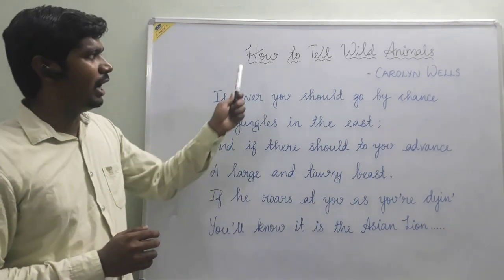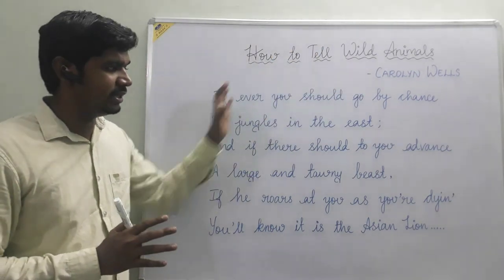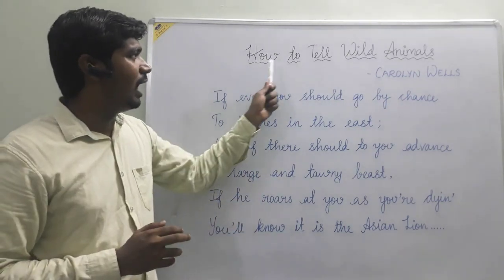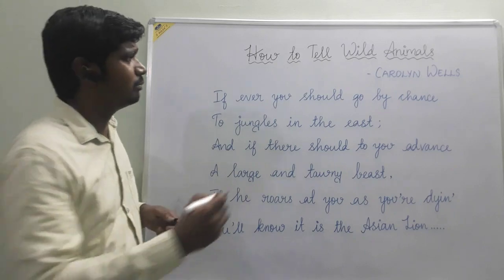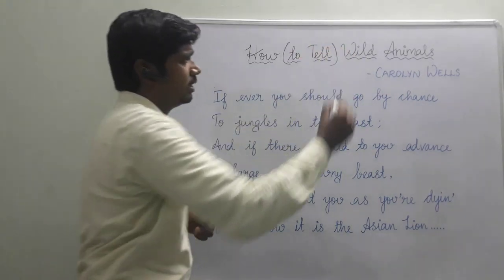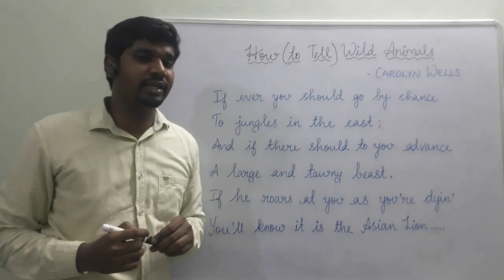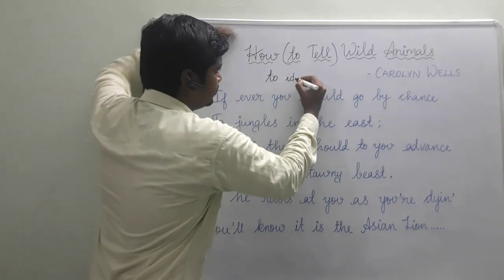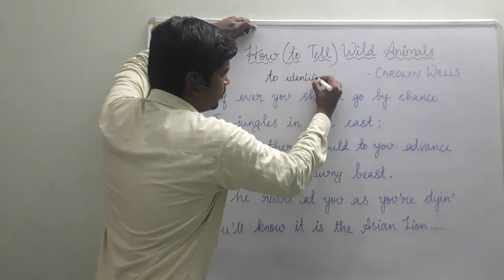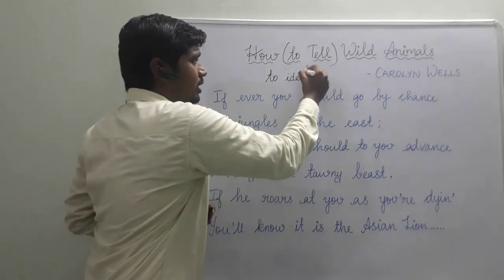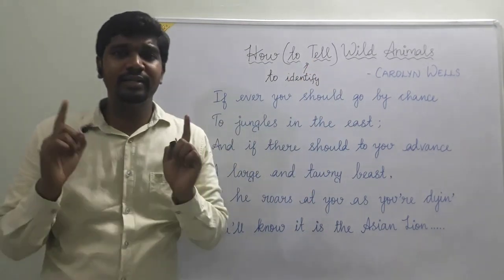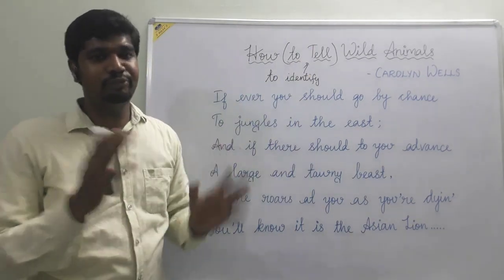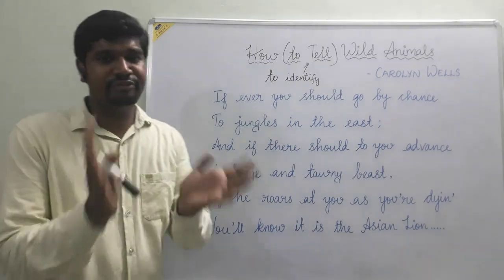Okay. So again, I want to go to the topic here, because for your understanding I started directly. Now I want to tell you why such a title is given: How to Tell Wild Animals. Here, being an American poet, this 'to tell' gives an American way of understanding, that is, to identify. So we should consider the meaning: how to identify wild animals. It is not like how to tell. So the American way of understanding the title is how to identify wild animals.